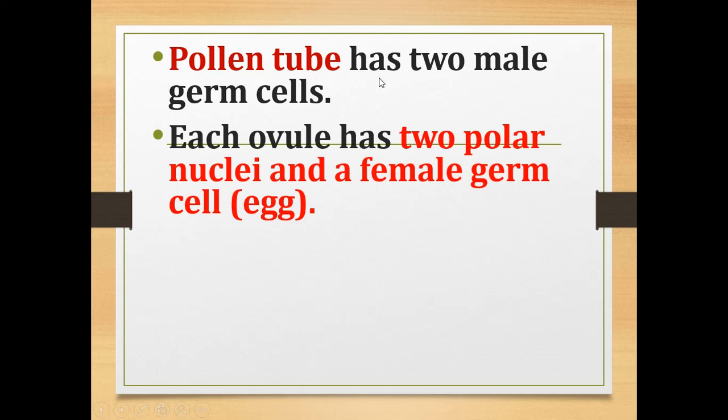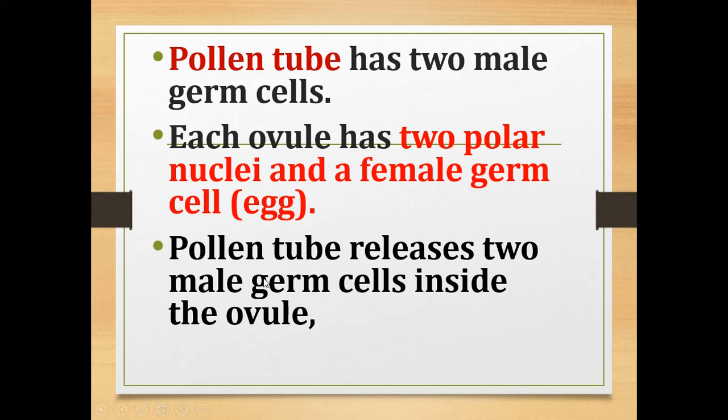Pollen tube has two male germ cells. Now, pollen grain will be coming to the pollen tube. The pollen tube has two male germ cells. Each ovule has two polar nuclei and a female germ cell. Okay, so pollen tube or male reproductive organ has two male germ cells, and female reproductive organ, that is ovule, has two polar nuclei and a female germ cell, that is egg.